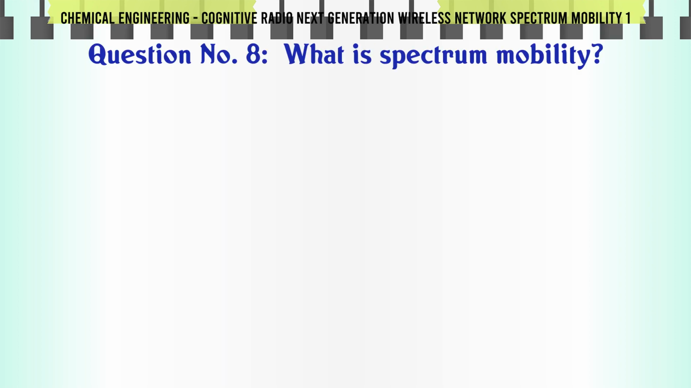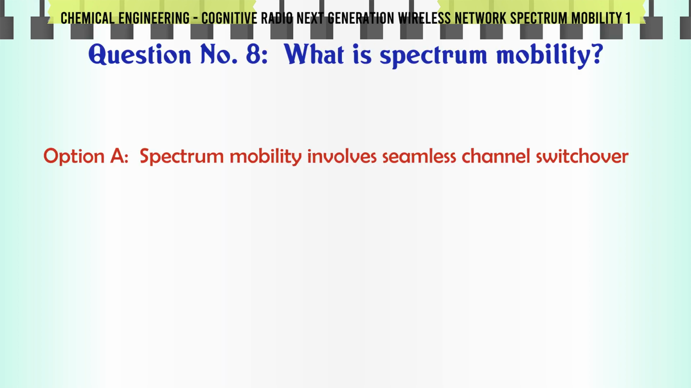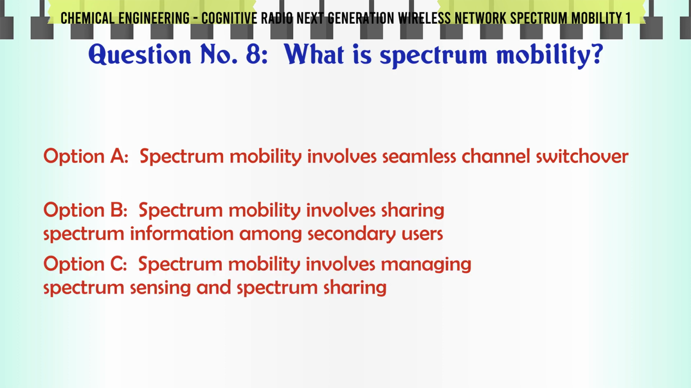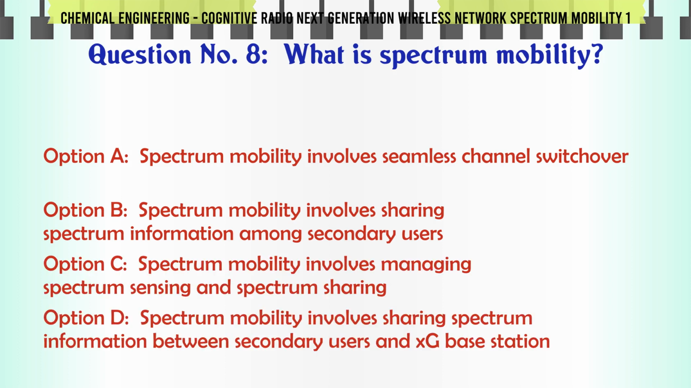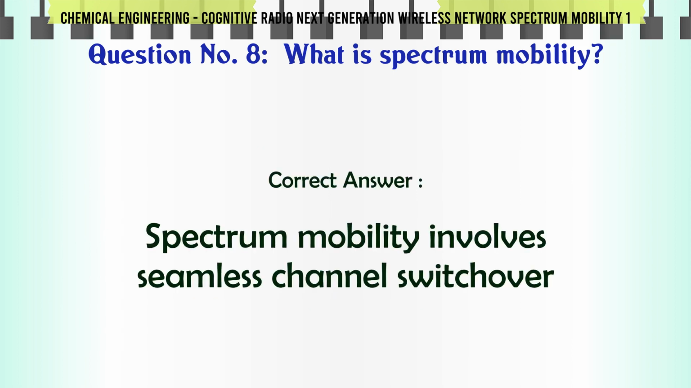What is spectrum mobility? A. Spectrum mobility involves seamless channel switchover. B. Spectrum mobility involves sharing spectrum information among secondary users. C. Spectrum mobility involves managing spectrum sensing and spectrum sharing. D. Spectrum mobility involves sharing spectrum information between secondary users and XG base station. The correct answer is spectrum mobility involves seamless channel switchover.